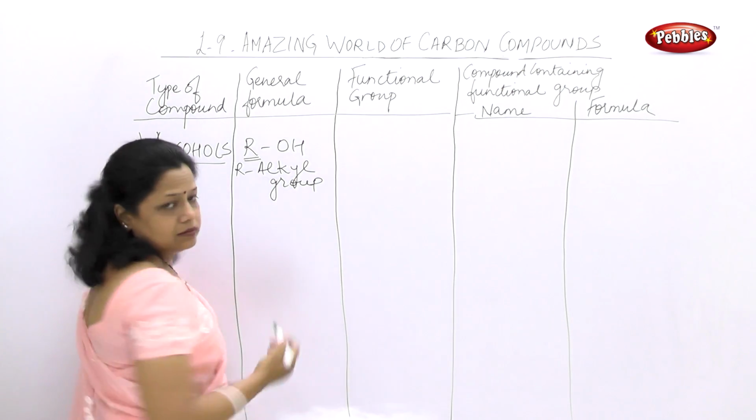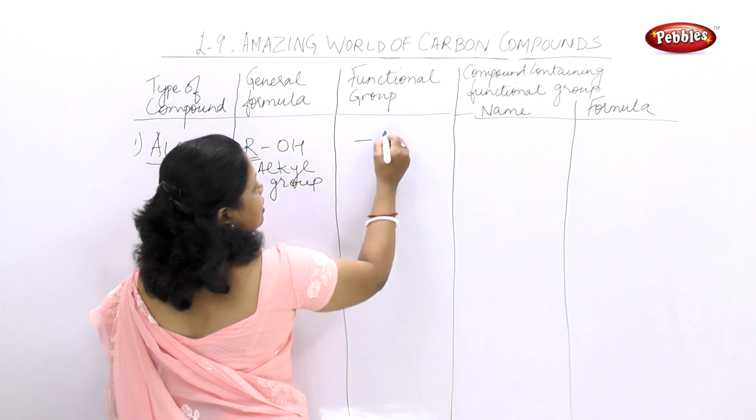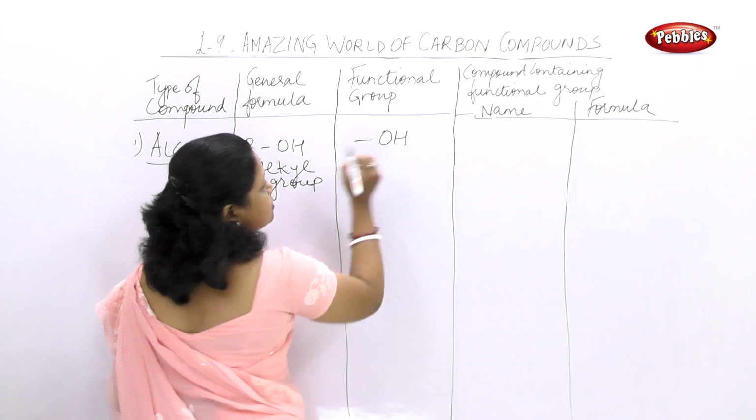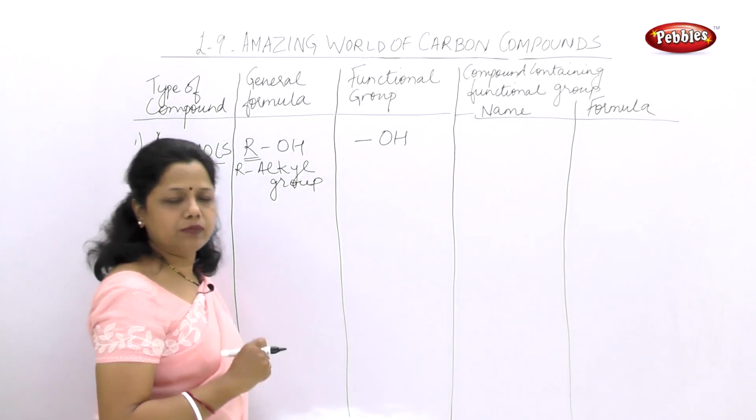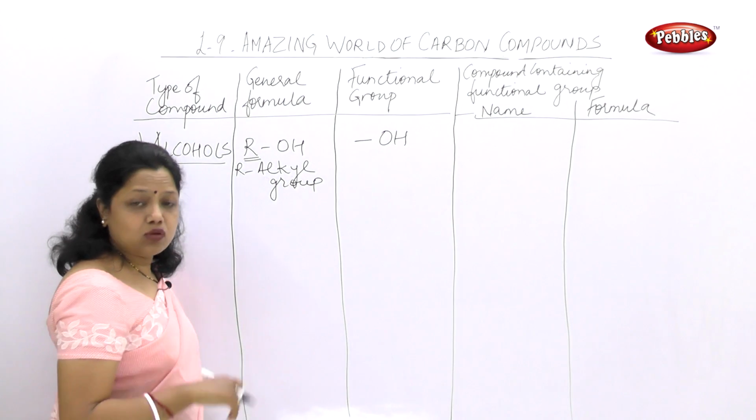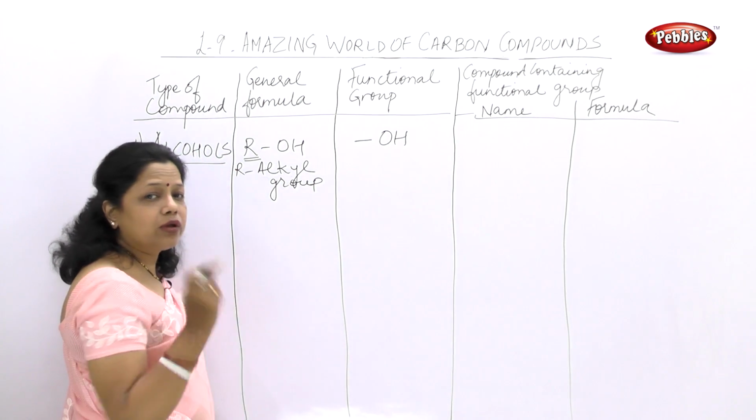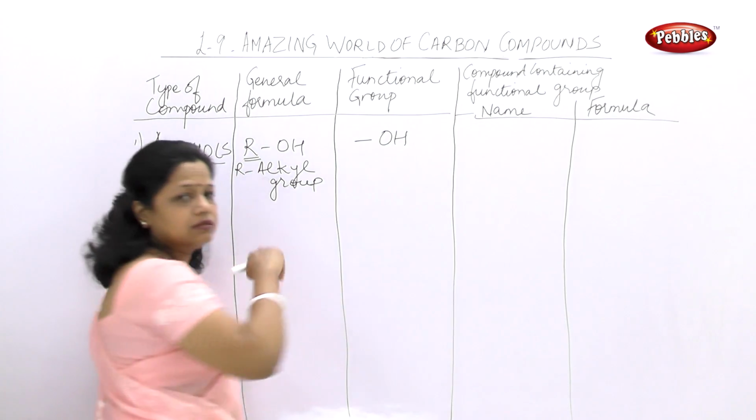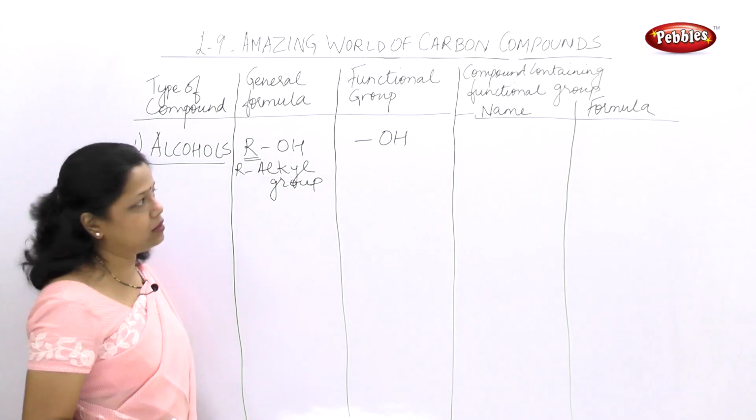How to show that with the structure? You have to only show one line and OH. What is this one line? This horizontal line shows the bond formation, or the covalent bond forming with the alkyl group. So if you are asked in the question what the functional group is, you can write dash OH is the functional group. So this is how you are representing this functional group.